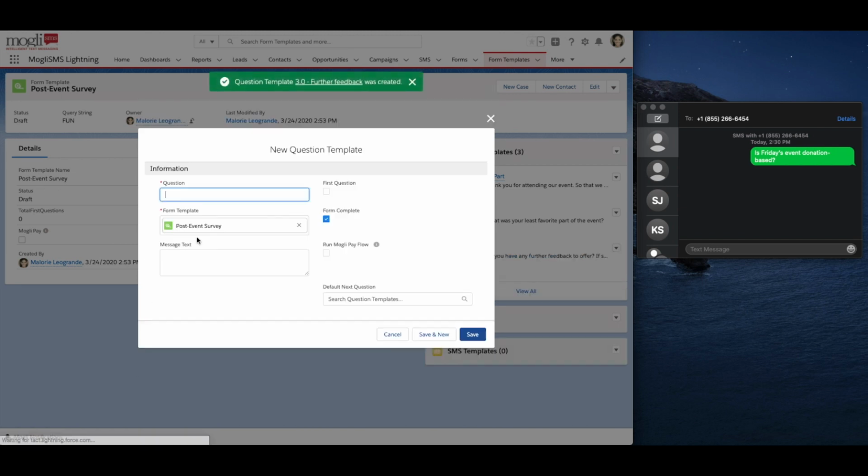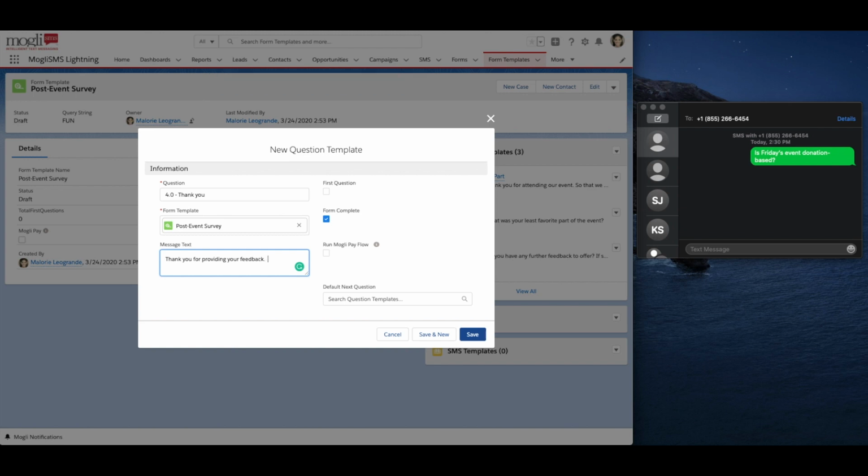Save and New. Last question. And is this a potential form complete? And yes, it is. And save.